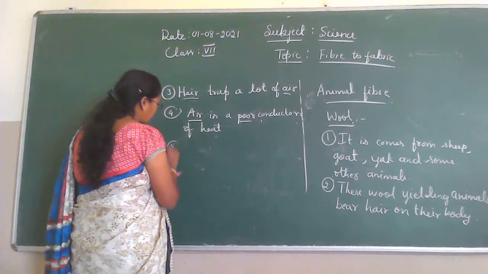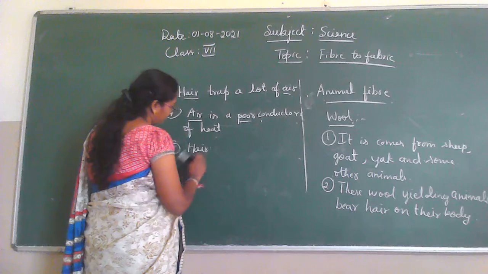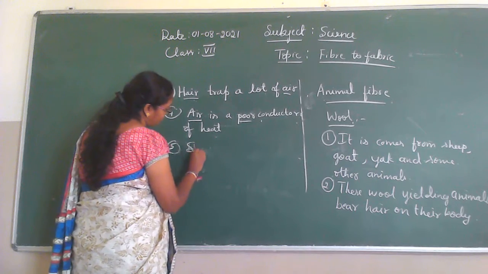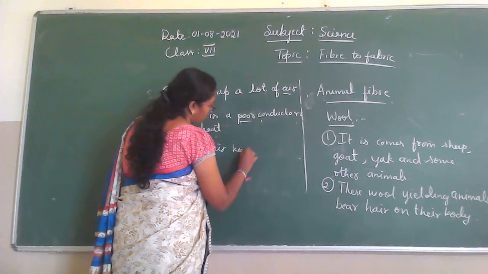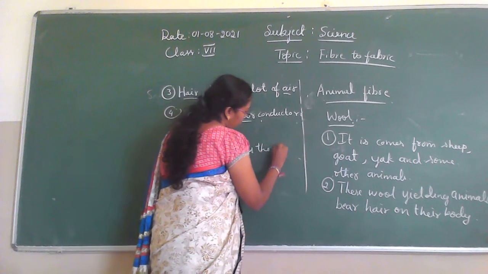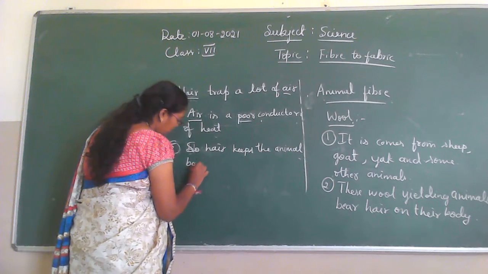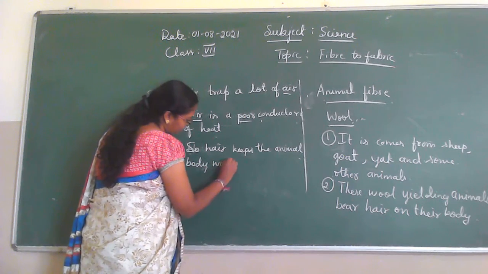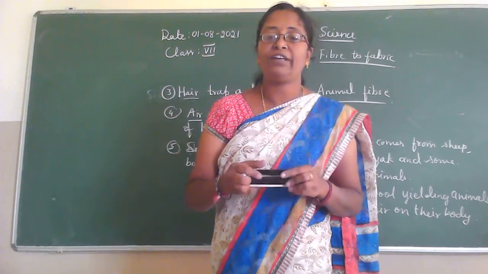For example, the sheep's body has fleece or hair.